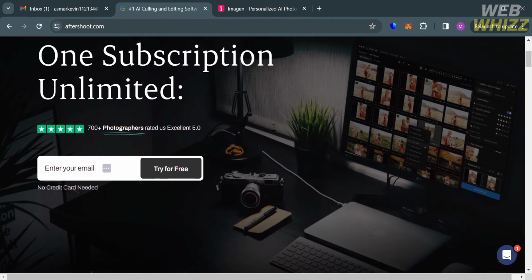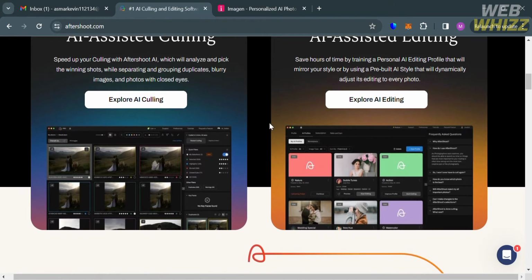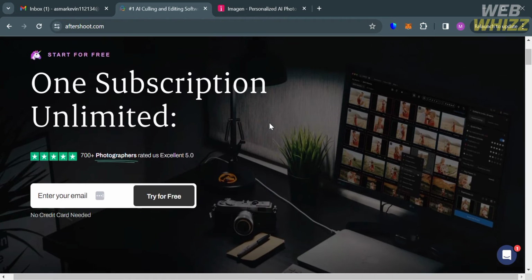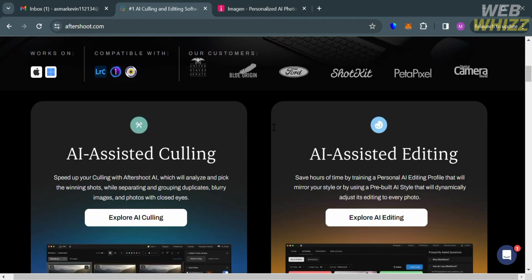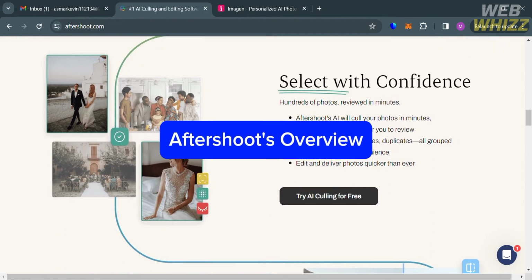So basically, Imagen and Aftershoot are two photo editing software applications that utilize the power of artificial intelligence to enhance your photographs, in which they also possess similarities in terms of features. However, they also possess points of differentiation. So let's start first by knowing the overview of Aftershoot.